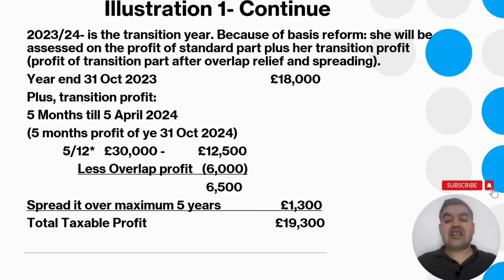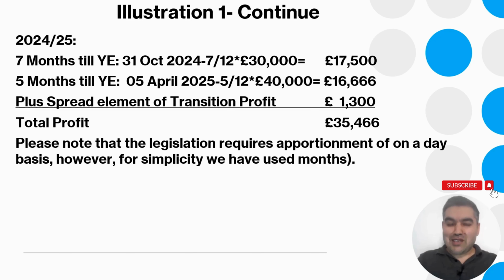However, because of the reform, in the transition period HMRC allows you to have a relief for overlap profit. And then any profit left after the overlap claim, you can spread over a period of 5 years. So in this case, the total taxable profit is 18,000 plus 1,300, which gives you 19,300. Now it's time to deal with 2024-25.